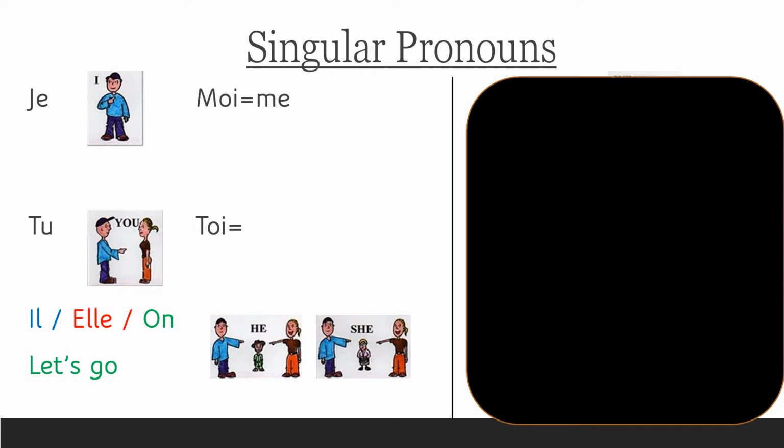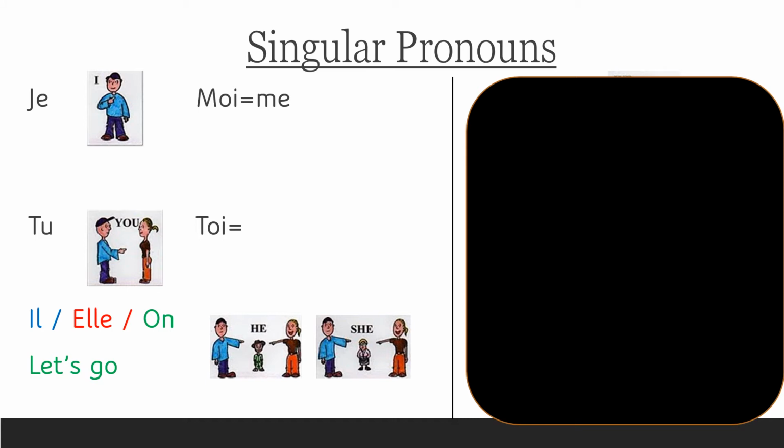Je, which is I, is the personal pronoun, and it is not the same as moi. Moi is me. Je is I. So we use moi like if we want to say me too, for example. Moi aussi. So when I want to conjugate a verb, I will focus on the personal pronoun, je, for I.